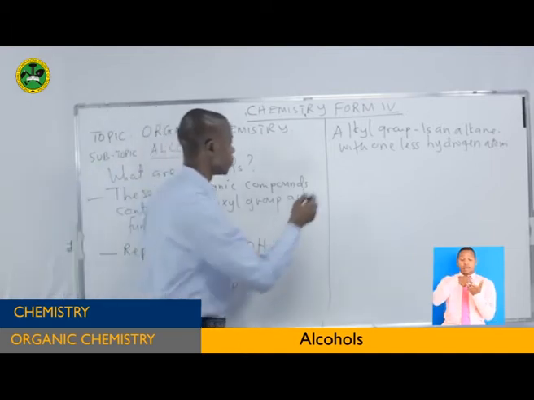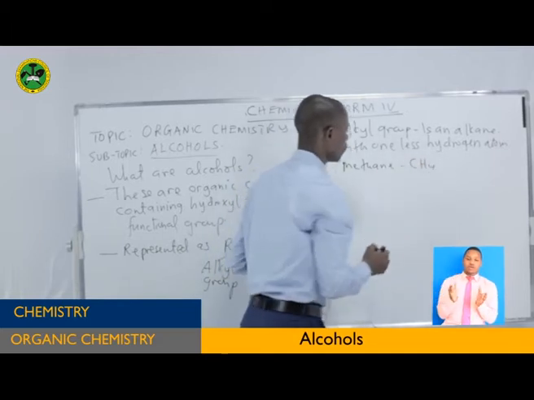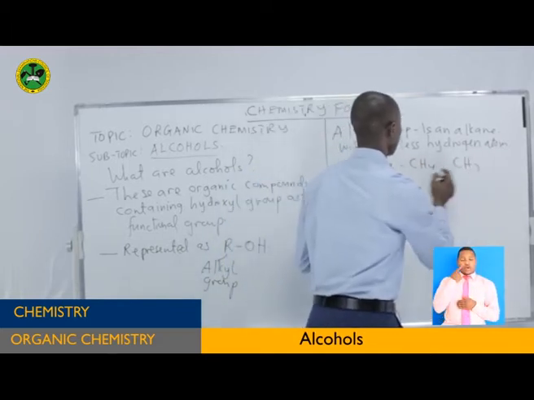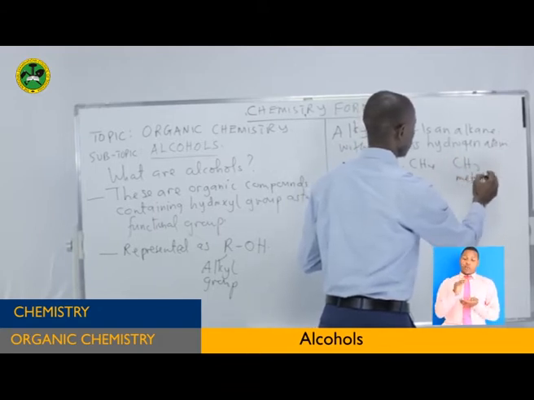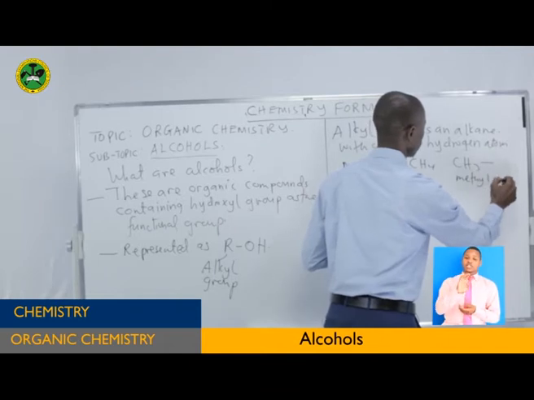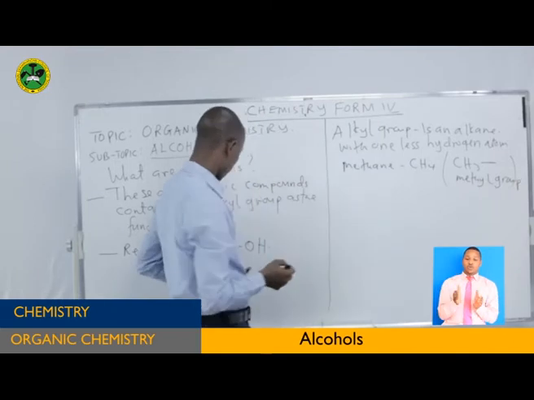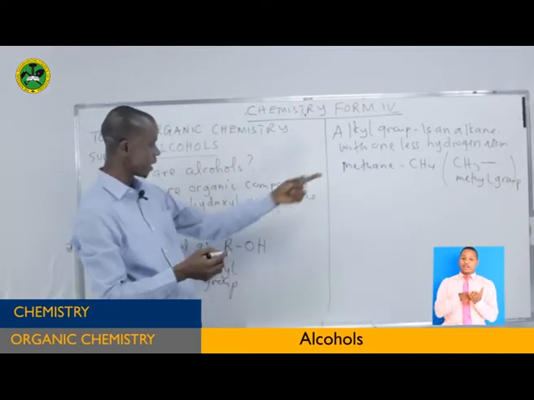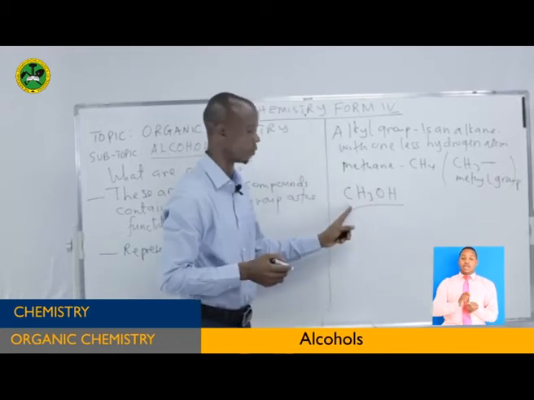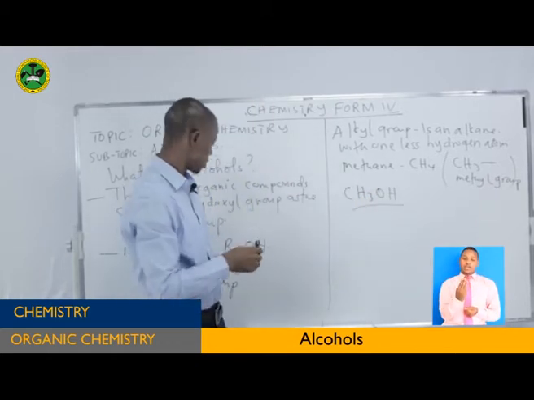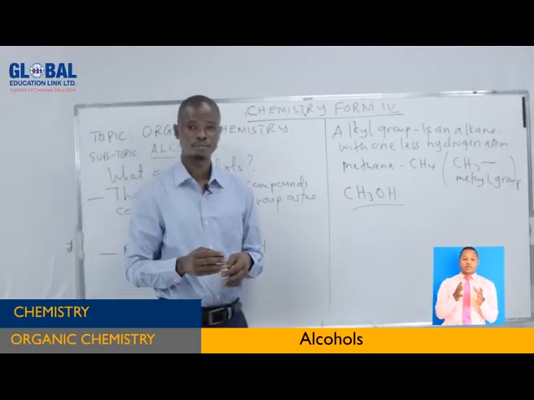For example, methane, which is CH4, can give CH3. This is methane, and this is the methyl group. So instead of writing R, we can have an example, CH3-OH. So this is an alcohol. Therefore, it is very simple for you to define alcohols in this way.